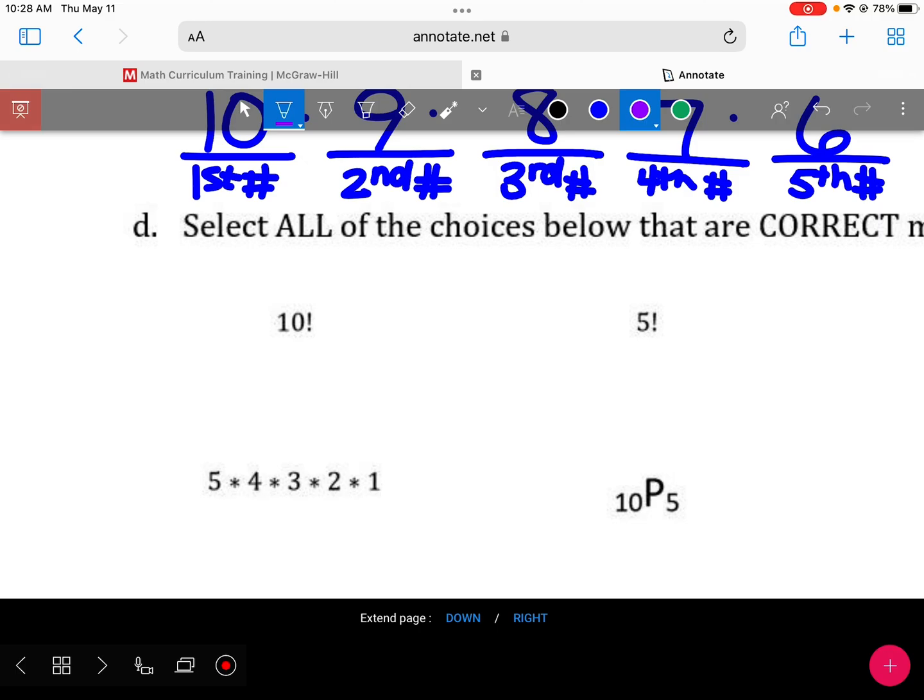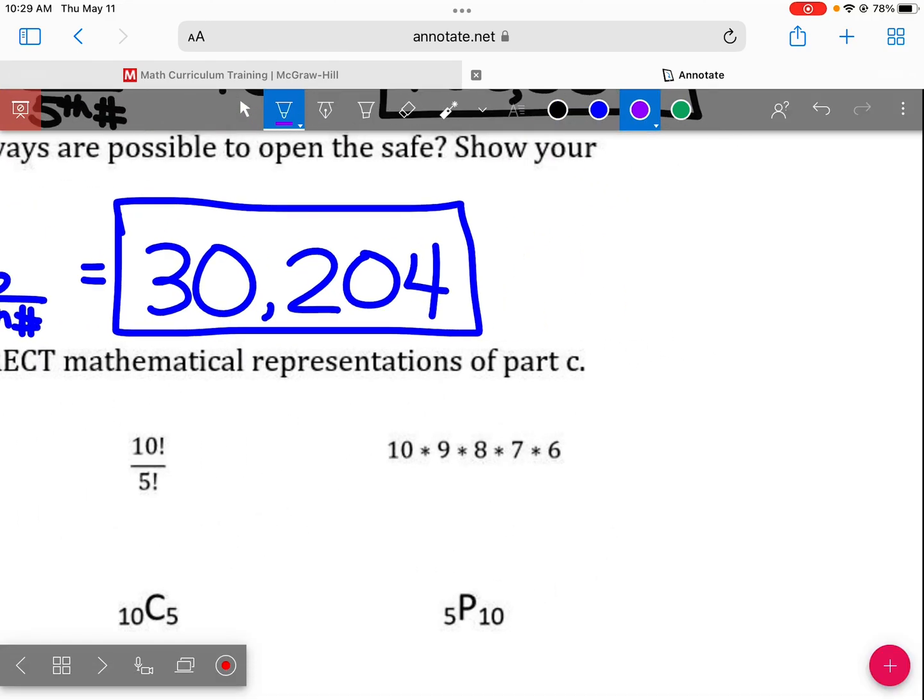All right, then in part D, they're asking me questions about this. I want to know all of the correct mathematical representations for this idea right here.